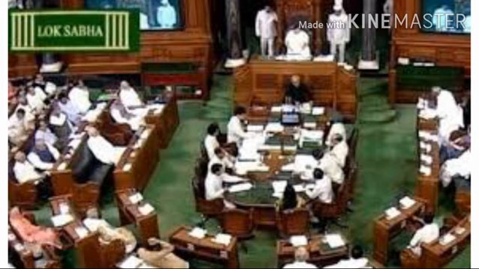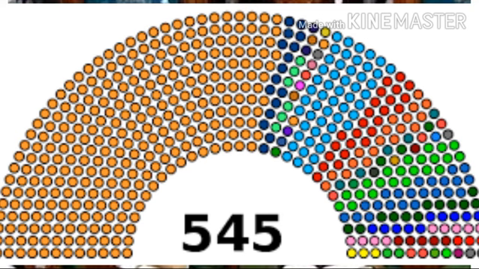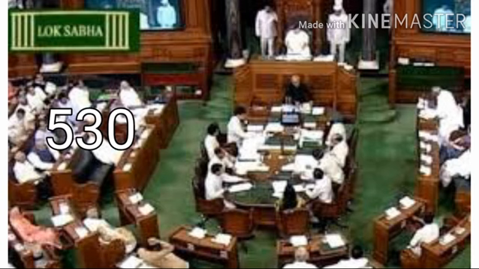So students, there are 545 members in Lok Sabha, and of this 530 members are directly elected by the people, 13 are from the Union Territories, while 2 are nominated by the President to represent the Anglo-Indian community. That we are going to study further. So right now, there are 545 members in Lok Sabha.